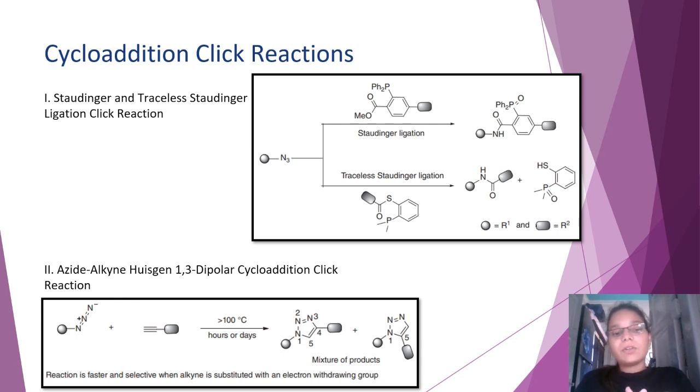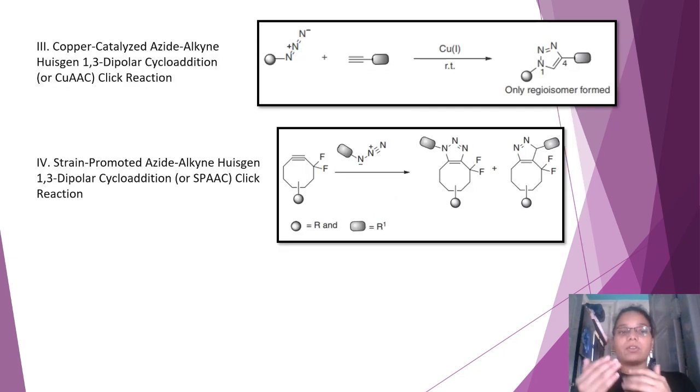Basically, it is a very simple reaction, an azide molecule with an alkyne at certain reaction conditions. It gives you triazole. But if noticed, over here we are getting a mixture of the product. We are getting a mixture of the regioisomers of the triazole. So again, to get a specific product, there came the next advancement, and that was copper catalyzed.